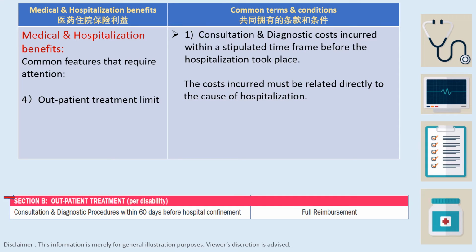Now, if this is the result, what happens to the several thousand ringgit that you have paid for the thorough checkup? Sorry to say, you have to bear the payment yourself because you do not need to be hospitalized for treatment, therefore you cannot claim for reimbursement.